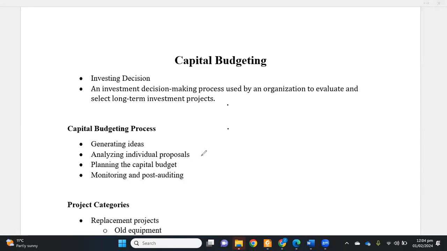Then we talk about planning the capital budget. In planning the capital budget, we look at all the profitable proposals, taking into account the firm's financial and real resource constraints, and how many profitable proposals we can opt for. We can see the projects' timings of cash flows, and we can decide which project fits in the overall firm's strategy and which proposal does not fit in the firm's strategy.